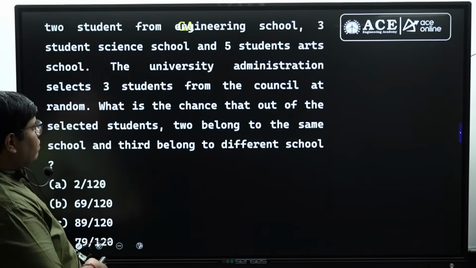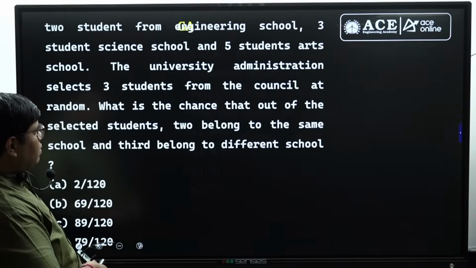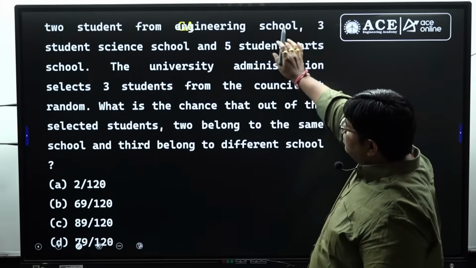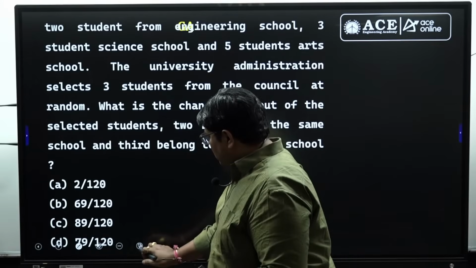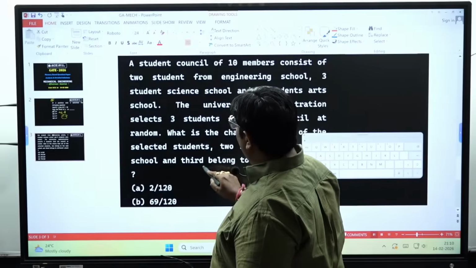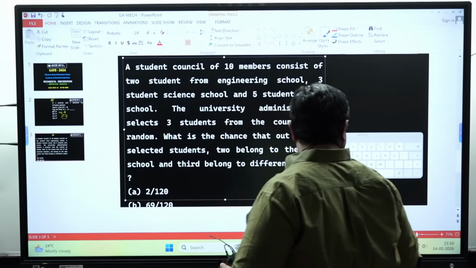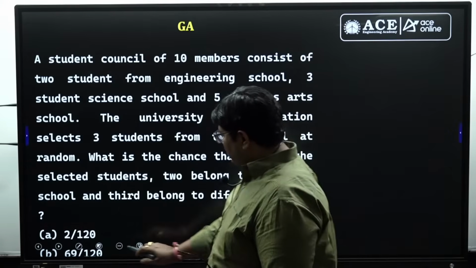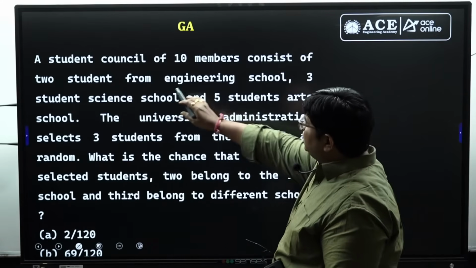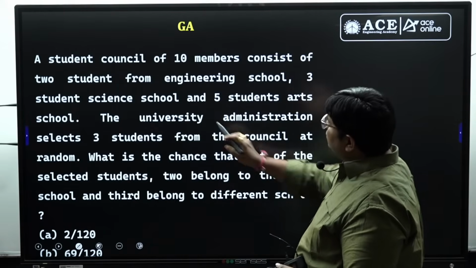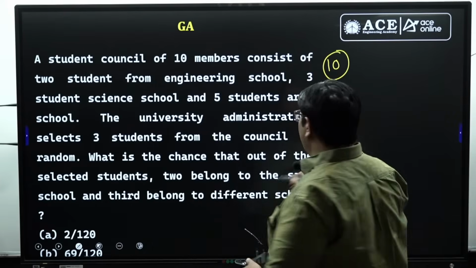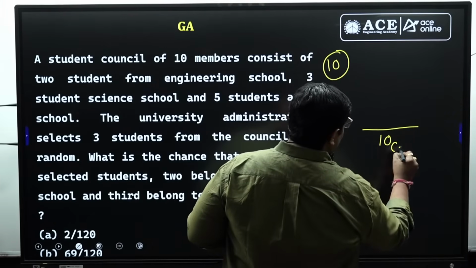Next. A student council of 10 members consists of 2 students from the engineering school, 3 students from the science school, and 5 students from the art school. Overall 10 students, so in the denominator we need 3 members, 10C3.